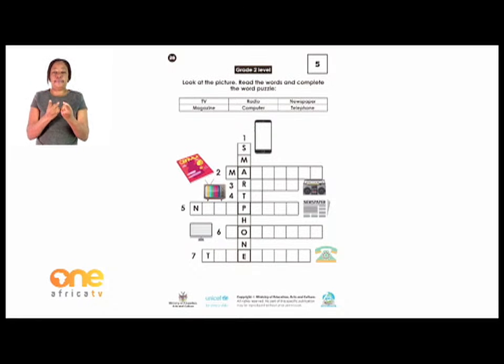These tools that we see on this page, I have some of them with me here, and I would like to show them to you there at home. I'm sure most of you have seen them, and you may not know what they are used for, or you may know what they are used for. But for those who would like to come with me and check what I have here, please check with me the communication tools that we may use when we want to communicate or to talk to someone.